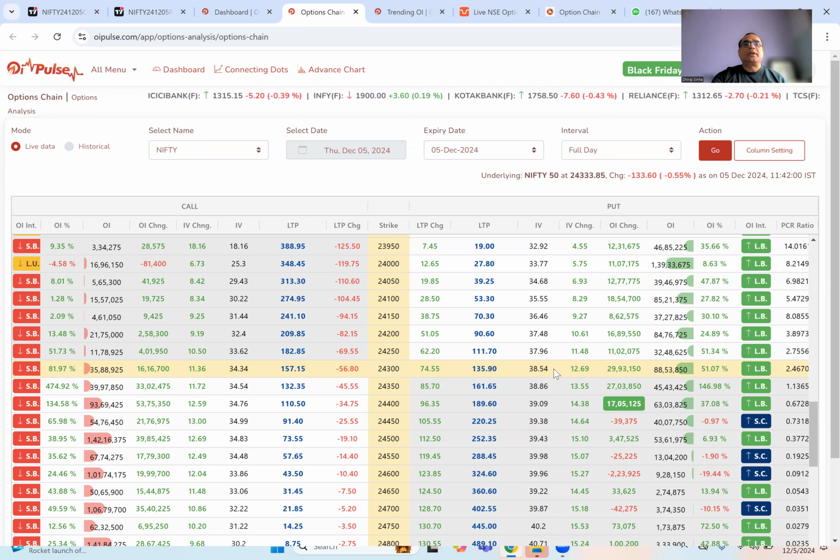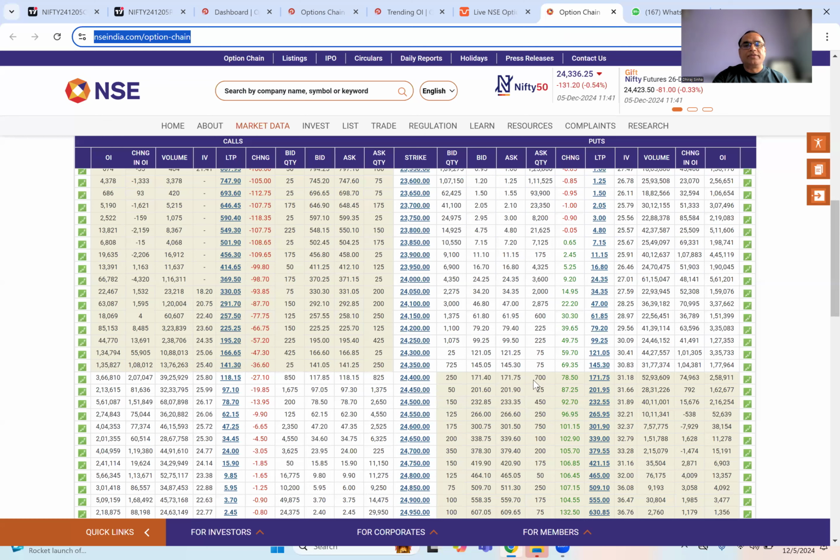Let me go back to my chart. So from the option chain, and you can see it from the NSE option chain also, in case you don't have the subscription to iPulse. This is the NSE india.com/option chain. And here also you can focus on the IV. You see the IV, or you can write your custom code to compute IV. That is the most tedious thing.